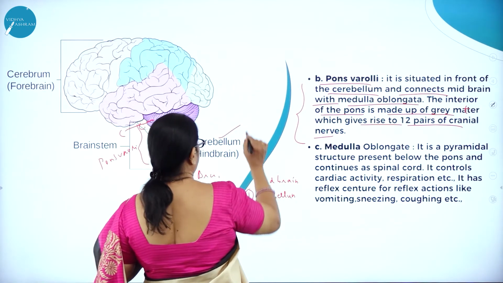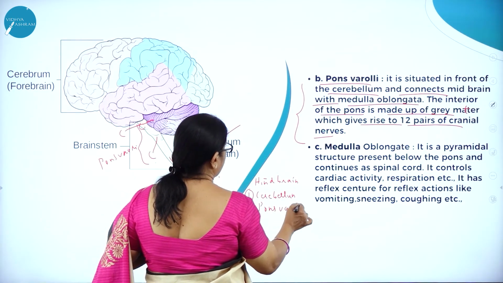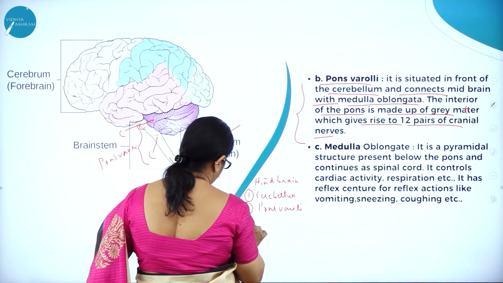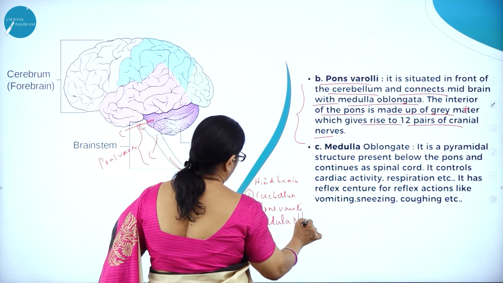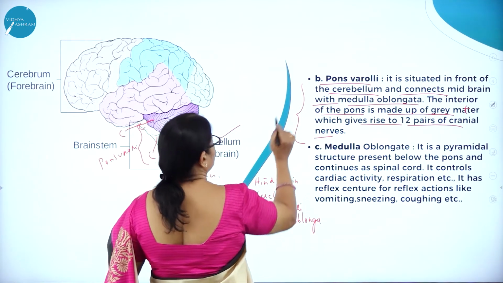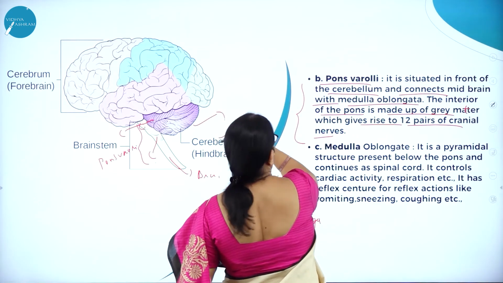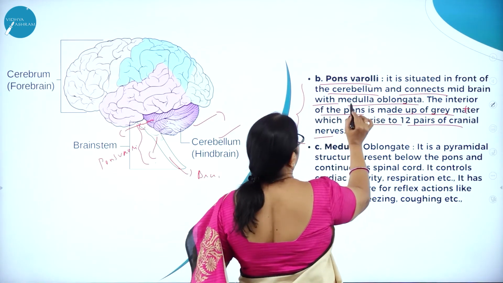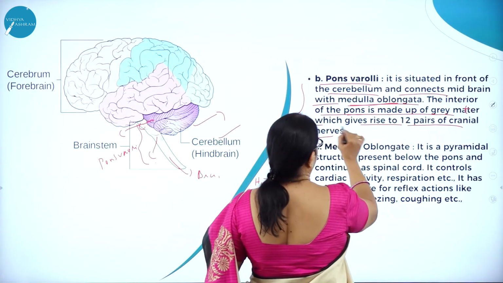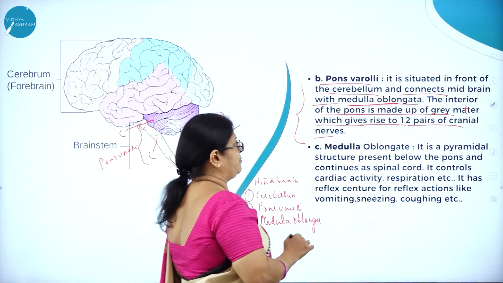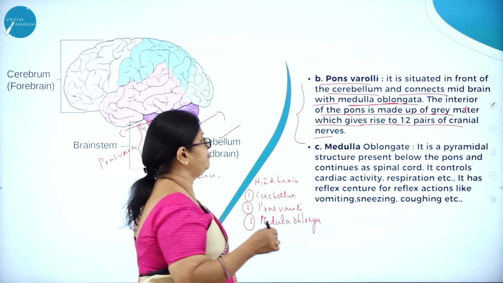cerebellum. Second one is pons varolii. Then third one is medulla oblongata. So pons varolii is situated in front of the cerebellum and connects midbrain with medulla oblongata. The interior of the pons is made up of grey matter, which gives rise to 12 pairs of cranial nerves. What do I mean by cranial nerves? The nerves which arise from the brain.